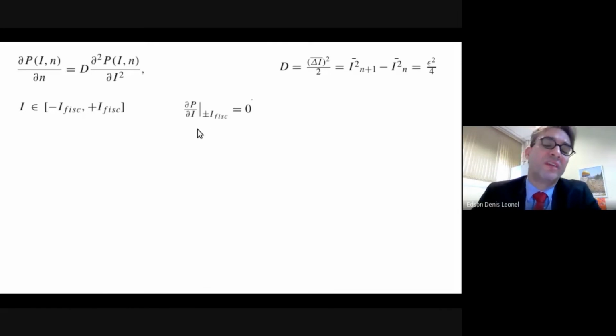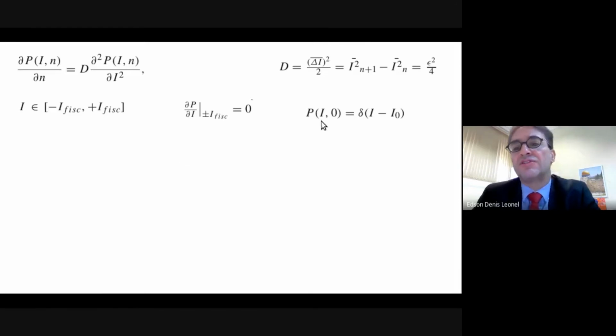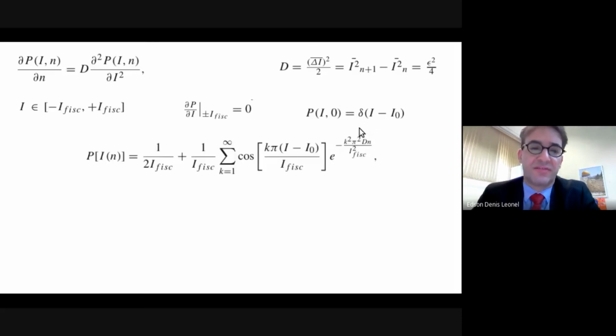and imposing the following boundary conditions: the derivative of p with respect to I evaluated at plus or minus I_fisc equals 0, which physically implies there is no flux of particles through the invariant spanning curves, not violating Liouville's theorem. Also considering the initial condition concentrated as a delta function, the probability to observe a given action at initial time is a delta function.